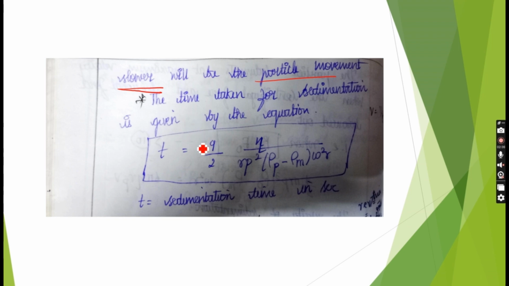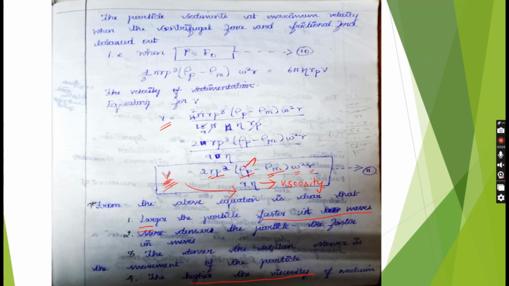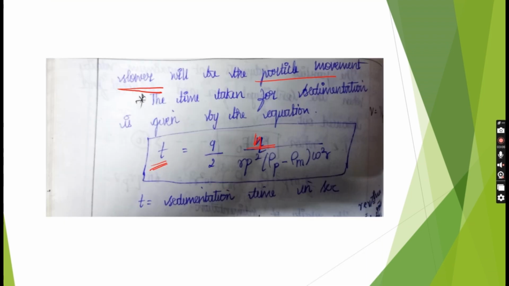The time taken for sedimentation can also be depicted by 9 by 2 eta divided by Rp square into rho p minus rho m into omega square r. Because it is based on the viscosity, the time is proportional to it. So we have created this formula to identify the time based on the viscosity. This is the sedimentation velocity formula. This is the time taken for the sedimentation.